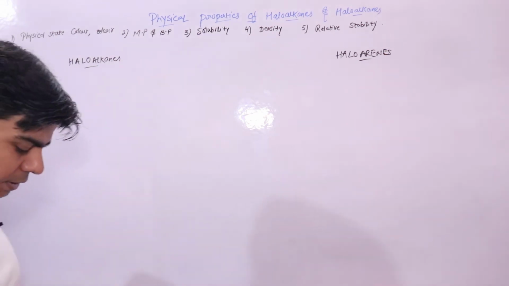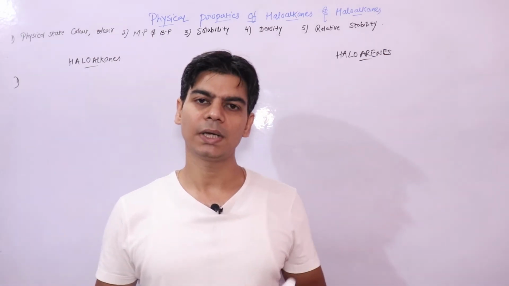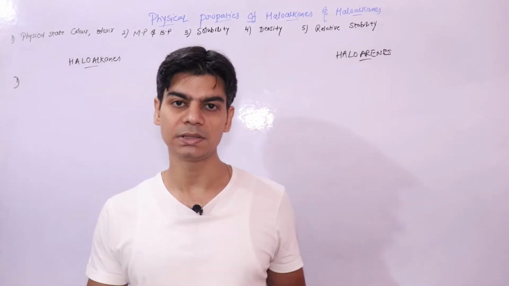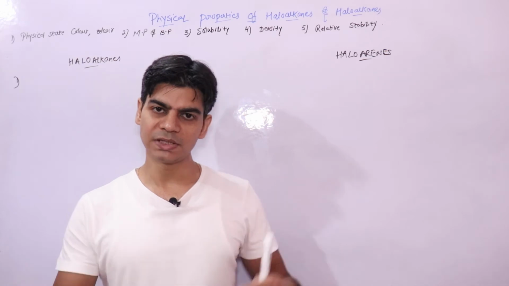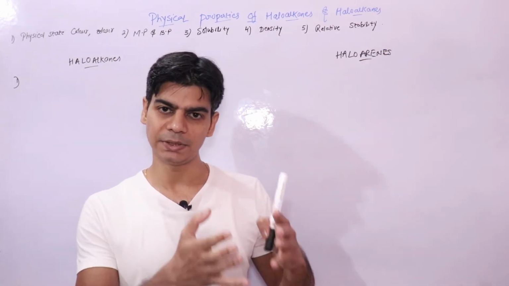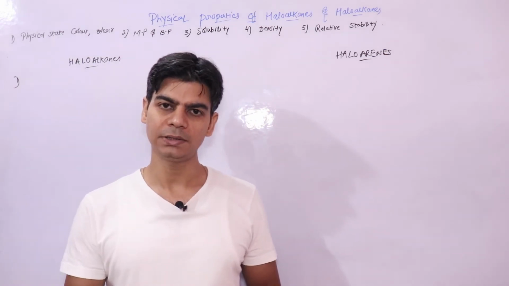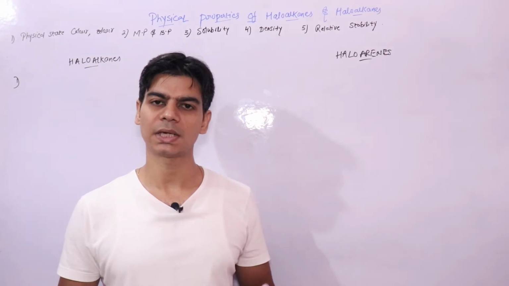Talking about the physical state, color and odor: as the size of the alkyl group increases, or as the number of carbon atoms increases in haloalkanes, their physical state changes from gases to solids. Lower haloalkanes like methyl chloride, methyl fluoride, ethyl chloride are gases.